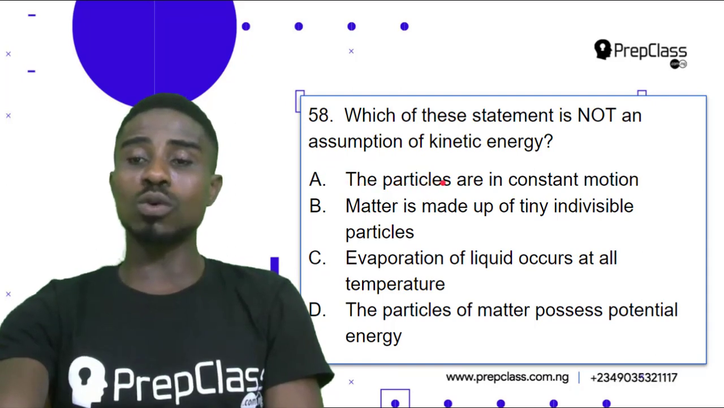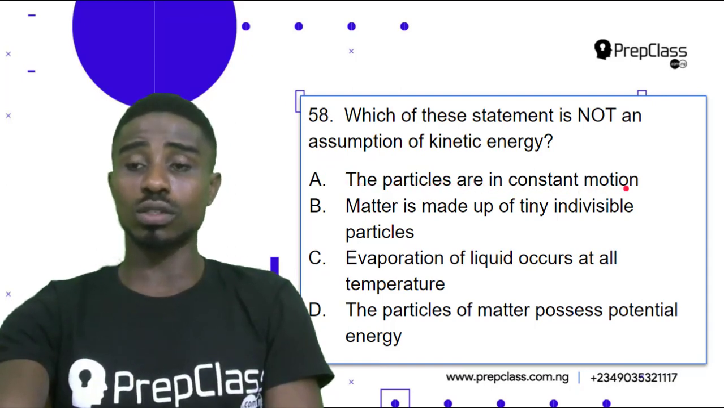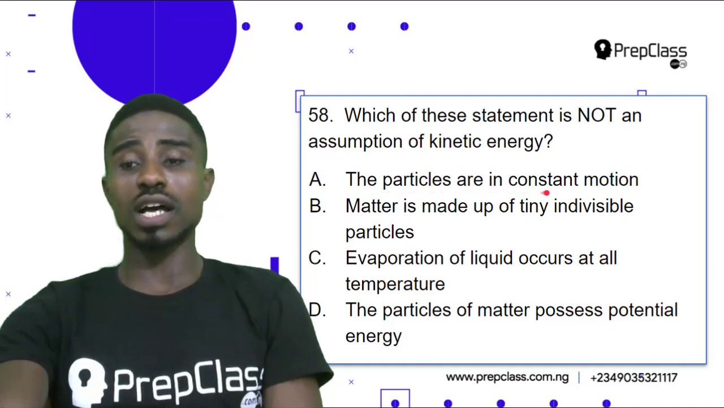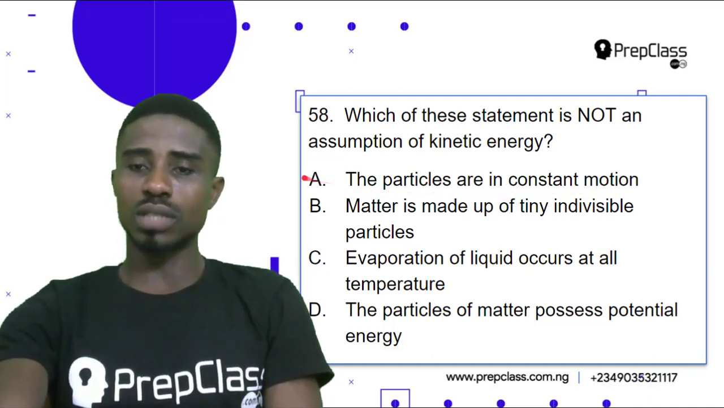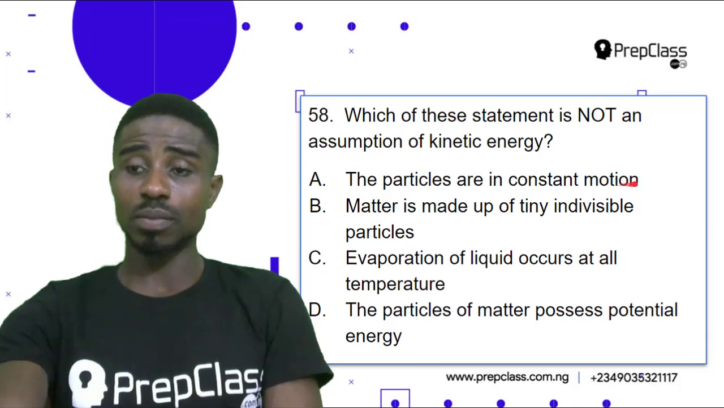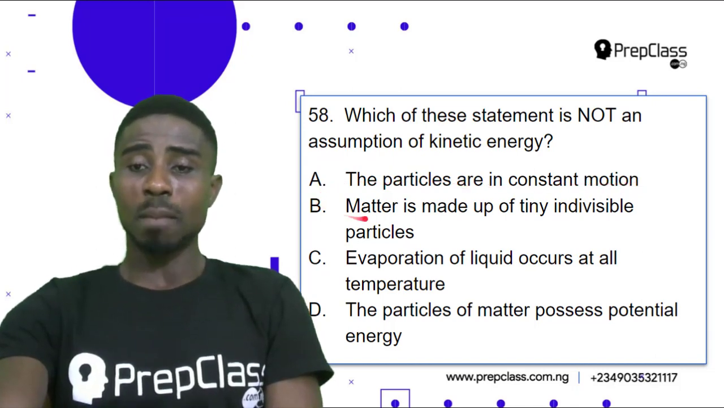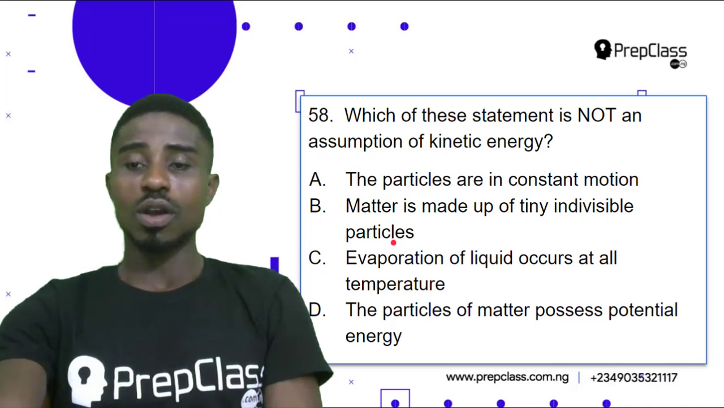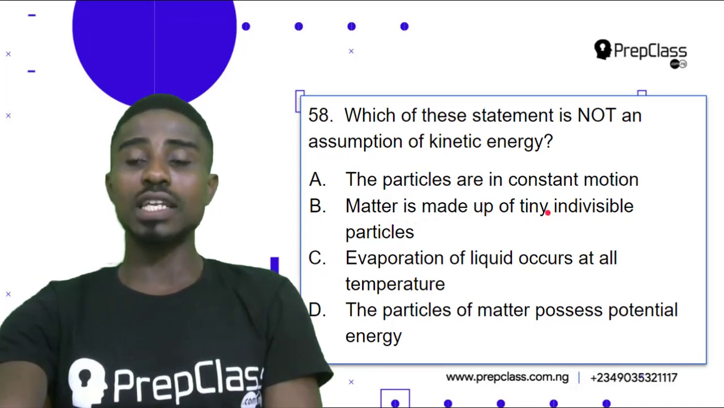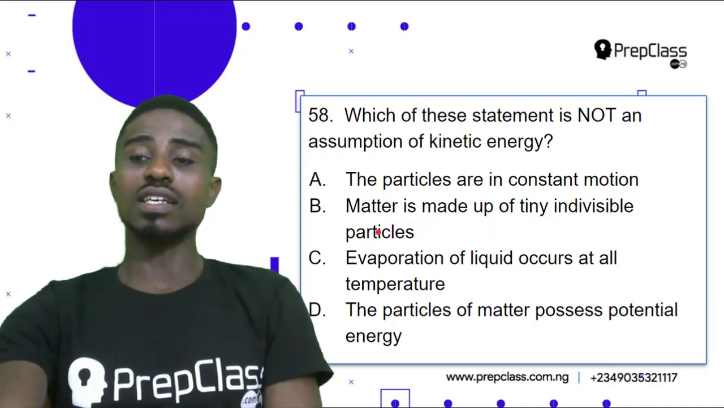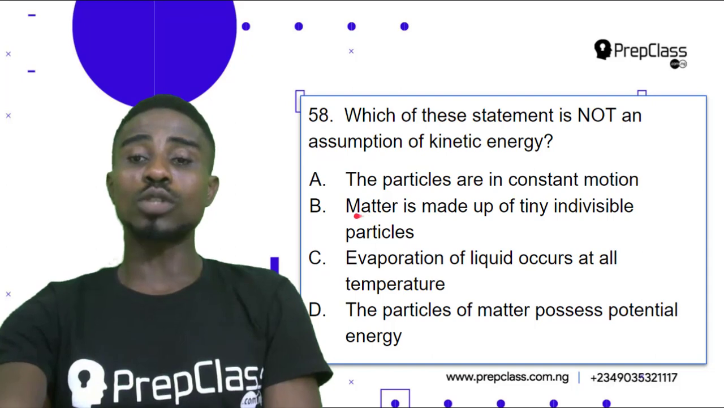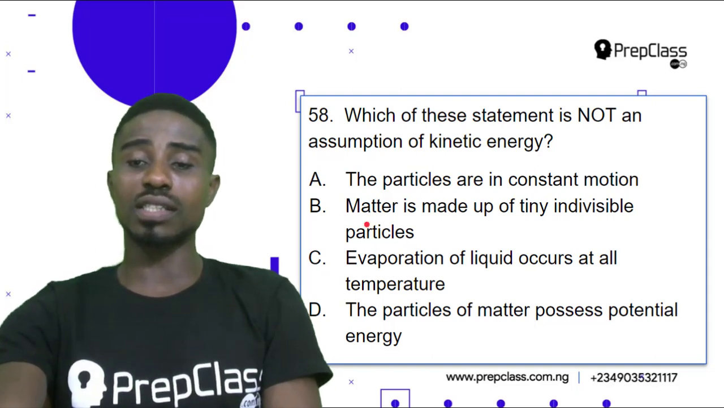Option A, the particles are in constant motion. Yes, particles of matter are in constant motion. So this is an assumption of kinetic energy. Option B, matter is made up of tiny indivisible particles. Matter is made up of tiny particles. That is correct. So option B is also not our correct answer.